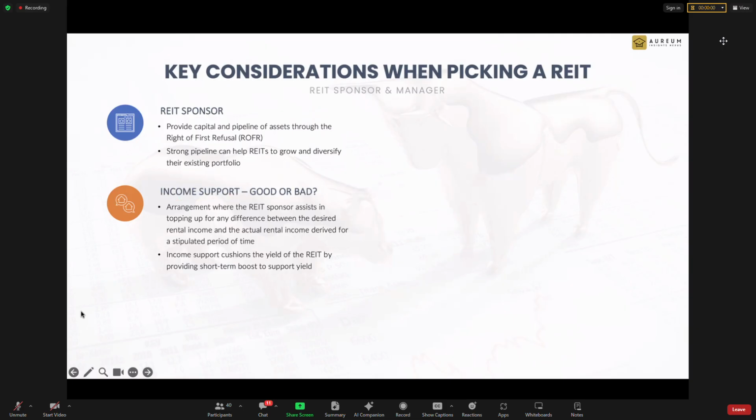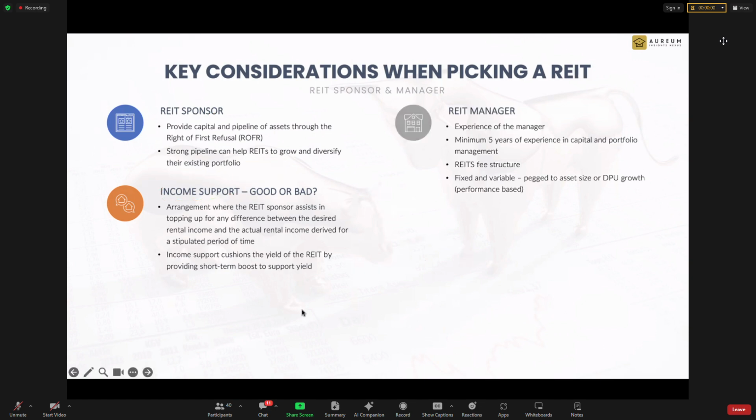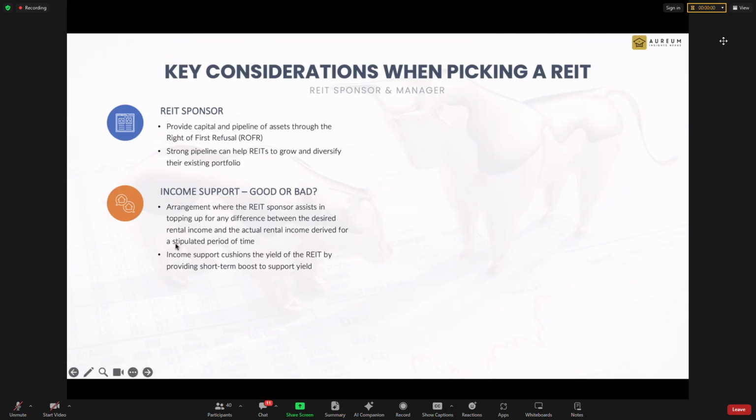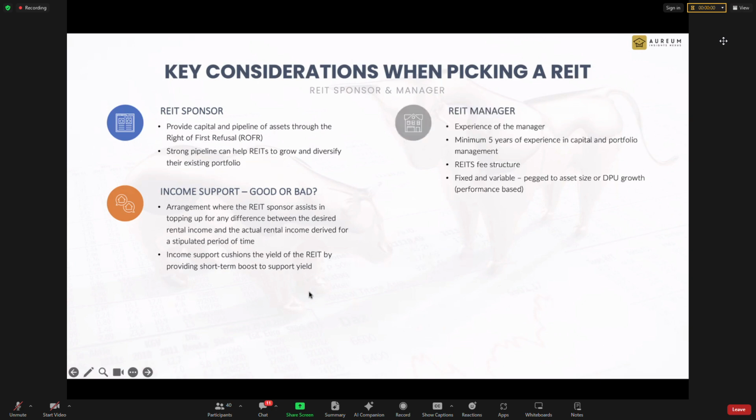And this income support will have a timeline. It will last maybe the first 3 years or until the money finishes. And when the money finishes, the real thing will come in. And it really happened to one of the, actually it's more like a business trust. After the support finished, the true colors showed, they couldn't really deliver. And then the dividend was cut drastically, and the share price of course fell. But you only know that 3 years down the road, because for the first 2 years you are still happily getting the dividend, but you don't know it's a fake dividend. Okay, so that's called income support.